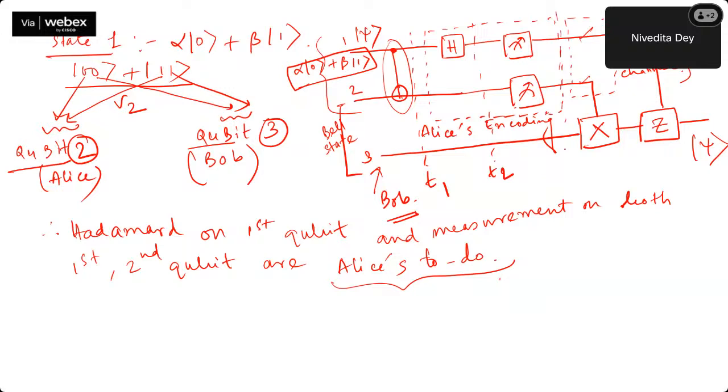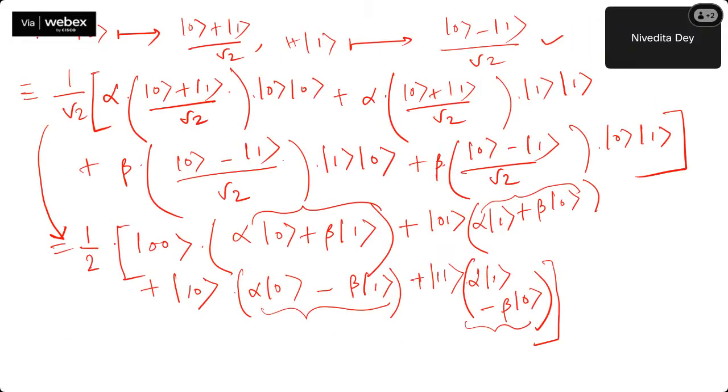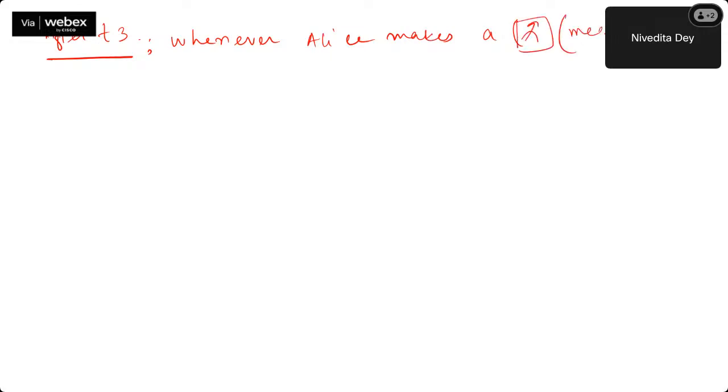So if I just put here another time diagram, say T3, let me write it down. After I got this, okay, after T3, what can happen? Whenever Alice makes a measurement, means this thing, okay? Measurement, she can get either 0, 0, or 0, 1, or 1, 0, or 1, 1.